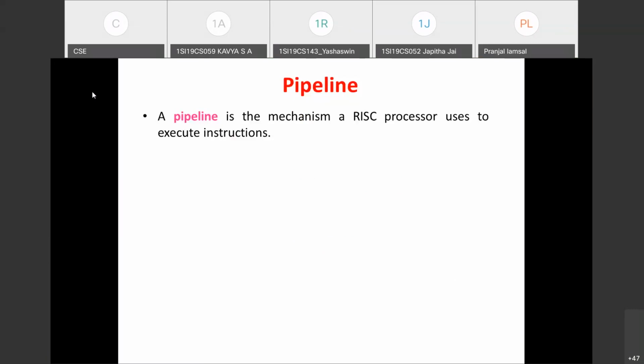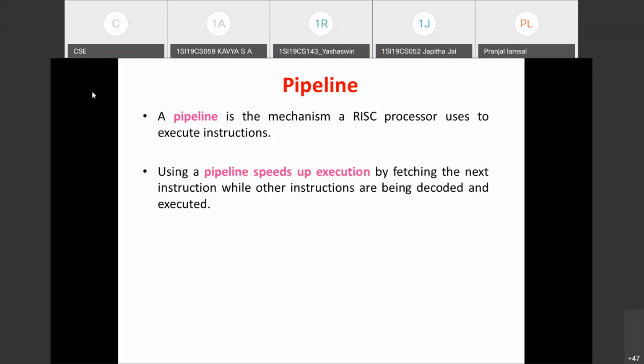Now, what do you mean by pipelining? It is actually that the processing of the instruction we are going to divide into smaller units, and we are going to overlap these instruction executions. So this is called pipelining. This will speed up the execution. How it speeds up the execution is because of the overlapped instruction execution. For example, if you consider the ARM7 microcontroller, it is going to make use of a 3-stage pipeline. That is, for each instruction, these are the 3 stages it has to cross: fetch stage, then decode stage, and execute stage.